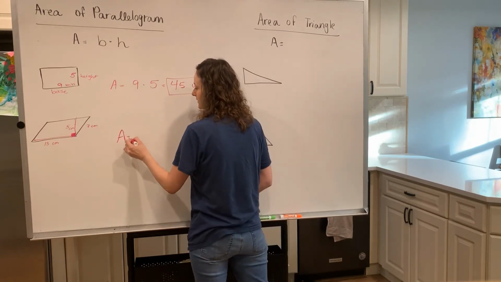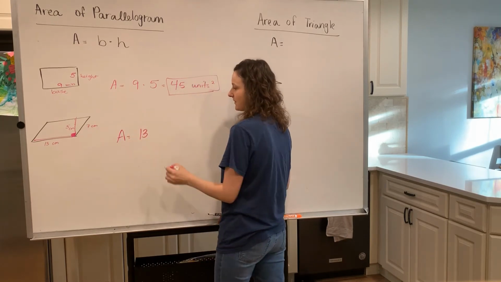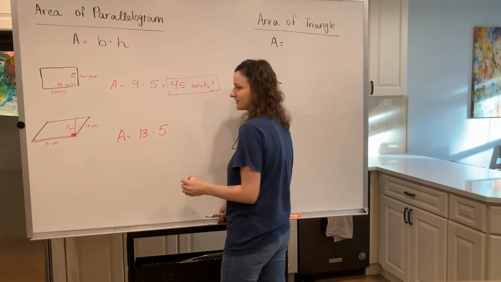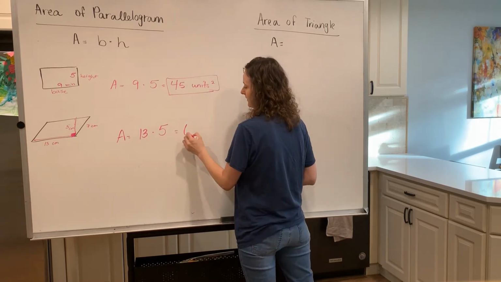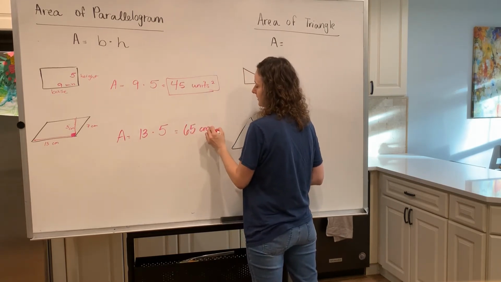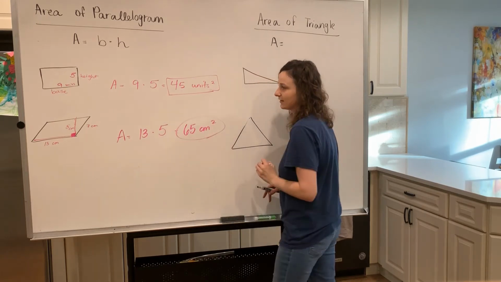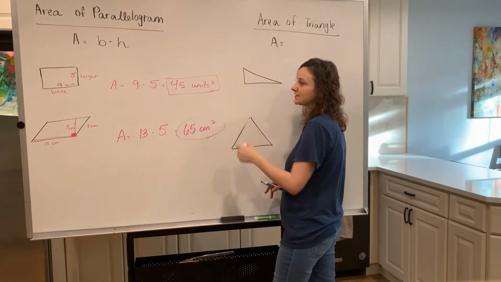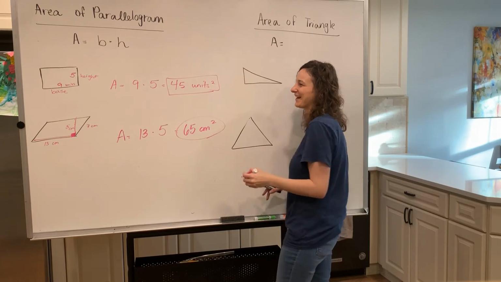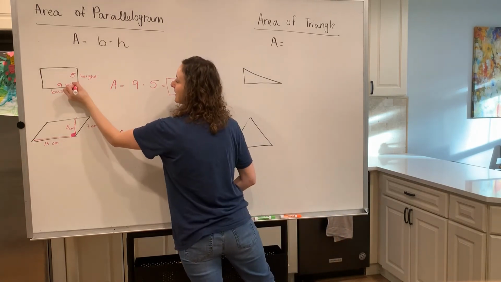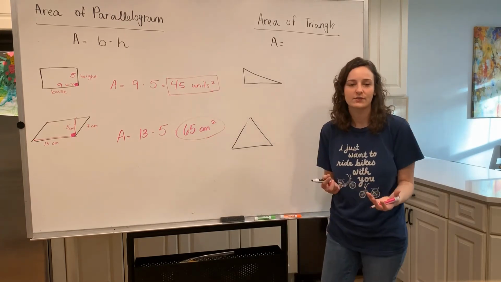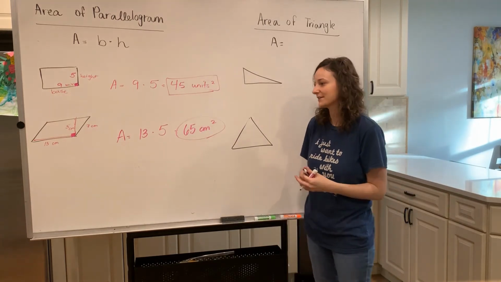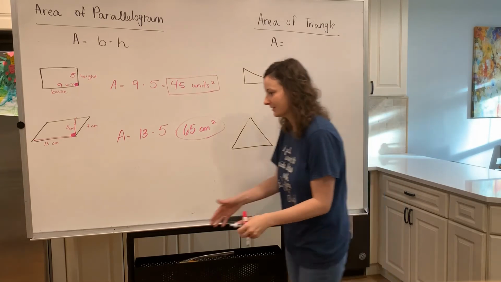So the area is equal to 13 centimeters as my base times 5 centimeters as my height. And 13 times 5 is 65. So this would be 65 centimeters squared as my area. Notice in the first example that it was still base times the height. And there's still a rectangle. Since this was a regular rectangle, all the corners of the rectangle are 90 degrees. You want to do some math?